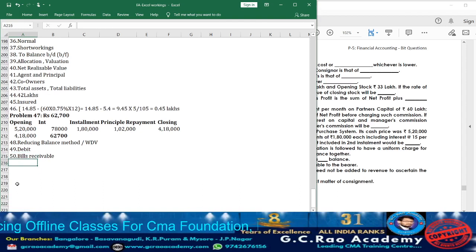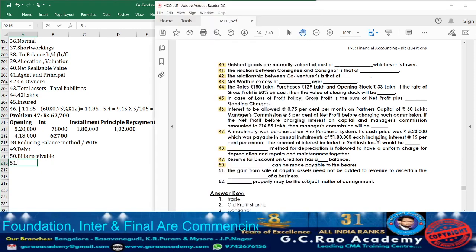The drawee has to make the payment to whom? Whoever the bearer of the instrument will be there. Means whoever will be holding the bill, for him the drawee has to make the payment. So accordingly the answer is what? Bills receivable. Now moving on to 51.